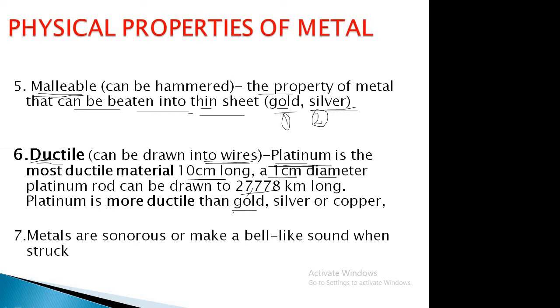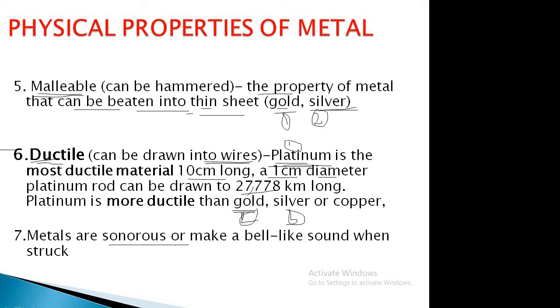So don't confuse, gold is not the most ductile one. Here platinum is number one, the second one is gold, the third one is silver, then copper and other metals. So remember the first one is platinum. Okay, this is the sixth point. Then the seventh point: metals are sonorous.